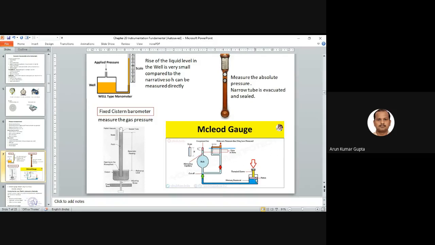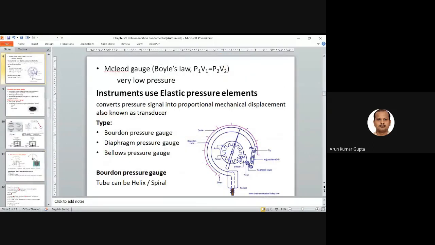Based on how much distance we screw the threaded screw, we can calculate the pressure. So this is the principle it works on. This is the McLeod gauge. It is based on Boyle's law, P1 V1 equals P2 V2, and it can be used for very low pressure also.